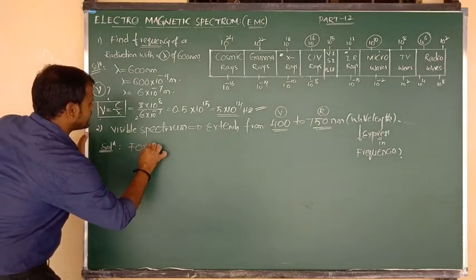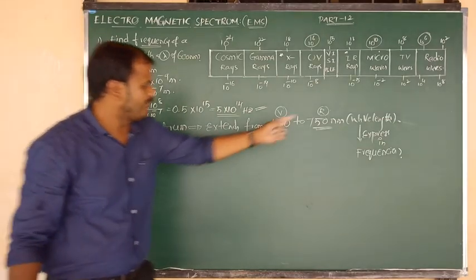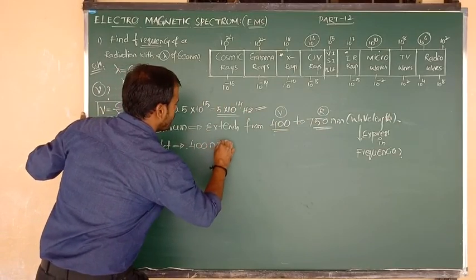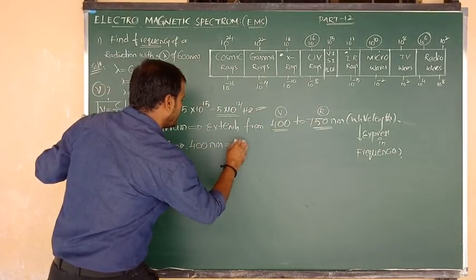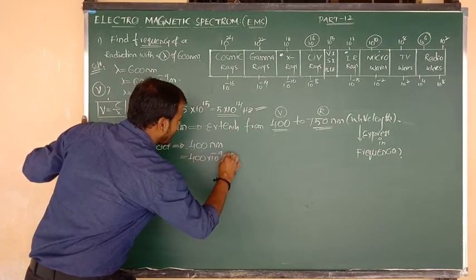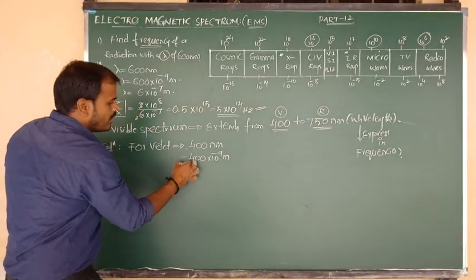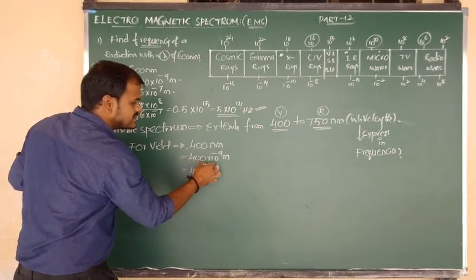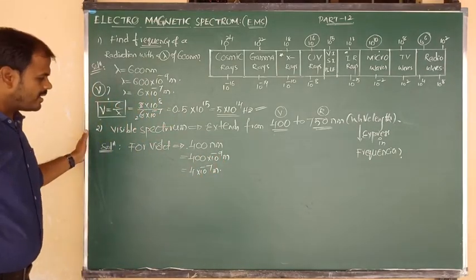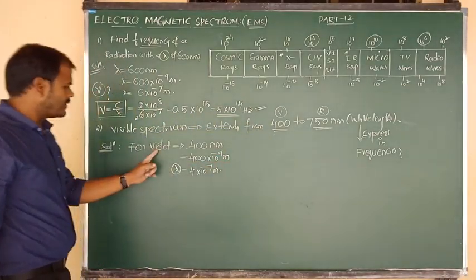Okay, let me consider the solution first of all. First of all, I am going to consider the light. The light is nothing but violet light. So for violet light, how much wavelength have they given? 400 nanometer. Or we can convert this value into what, beta? Yes, simply we can write 400 into 1 nanometer, which means 10 to the power of minus 9 meters. So when we simplify this data, same as above, 400 means 4 into 10 squared, and 10 squared with 10 to the power of minus 9 means we can write 10 to the power of minus 7 meters. Okay, ready? This is the wavelength they have already given for the violet light.